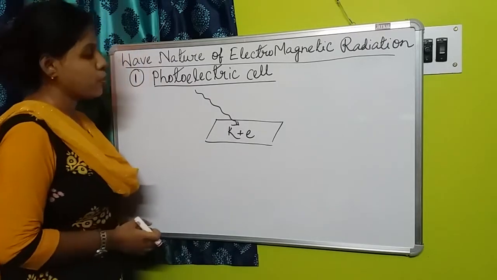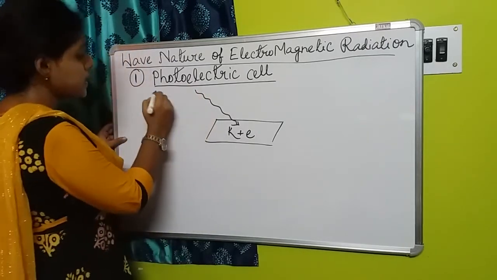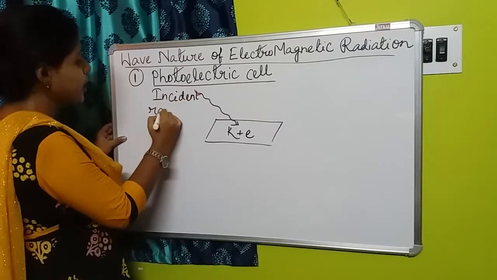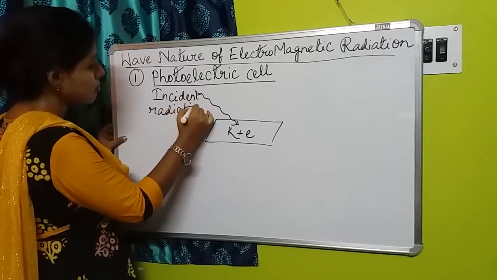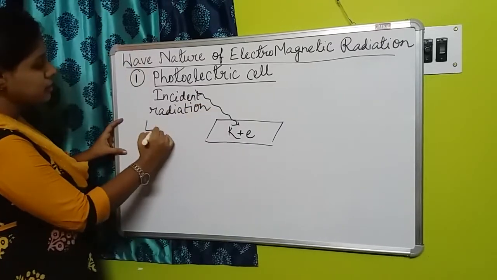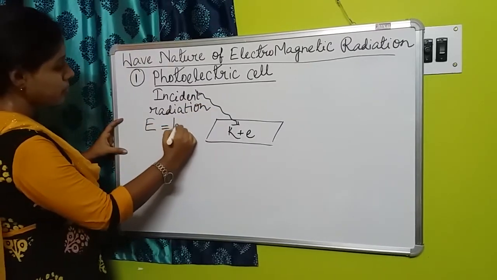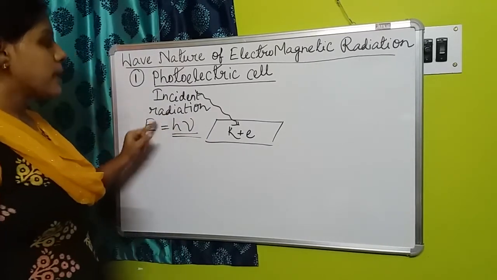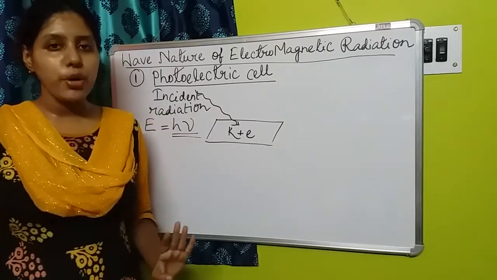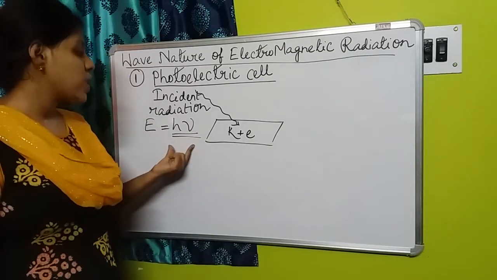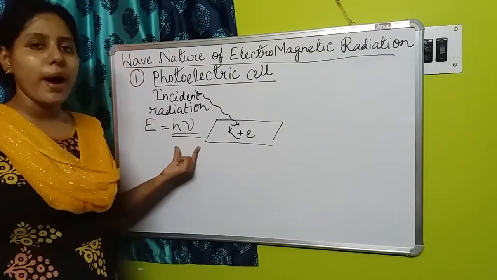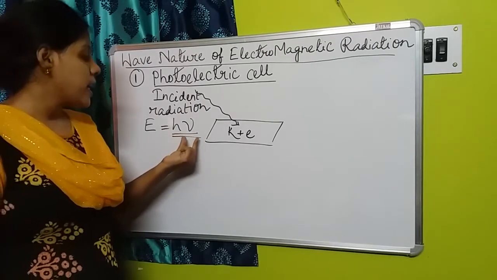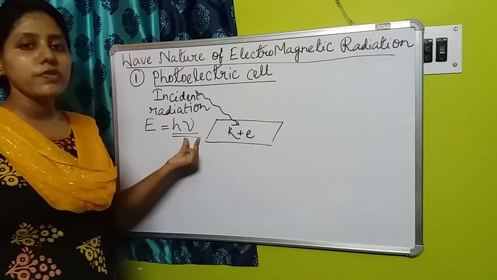So what will happen now? Suppose this is the incident radiation having energy E, which could be expressed in terms of Planck's quantum theory. This equation is derived from Planck's quantum theory, where h is Planck's constant and nu is the frequency of the photon.